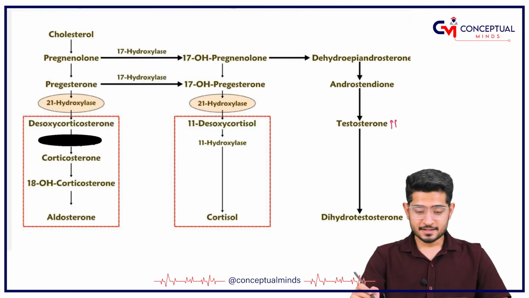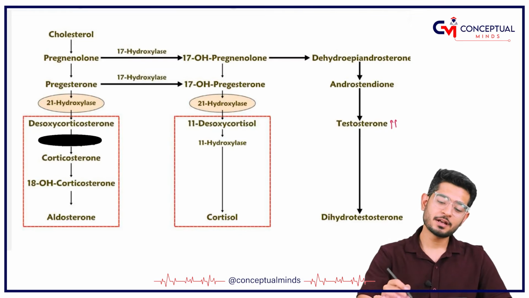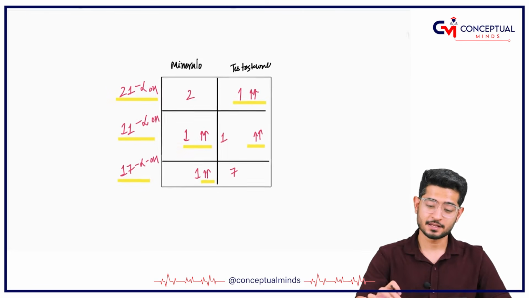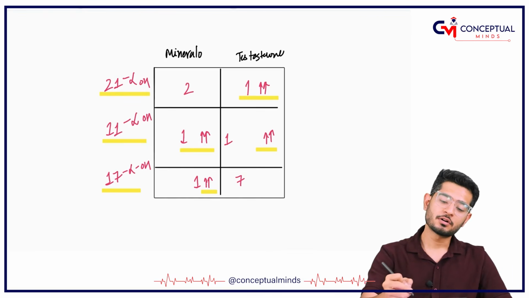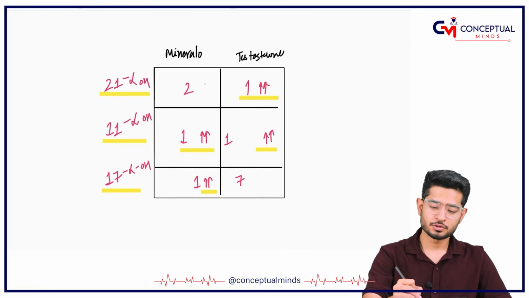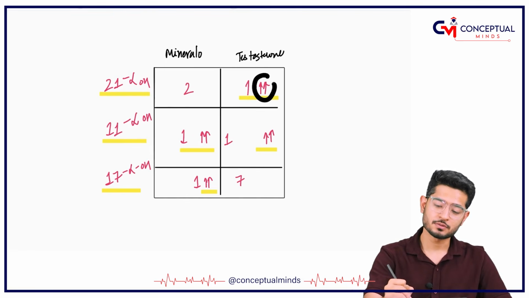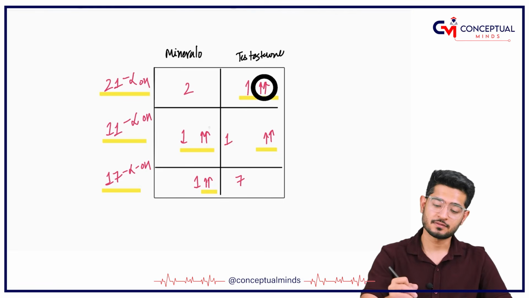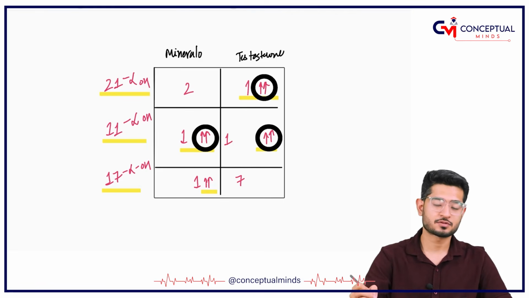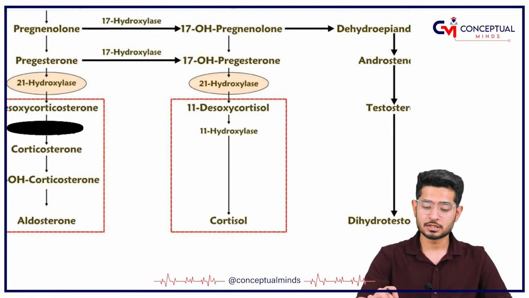So as I was discussing, let me revise this table. If you are having 21 alpha hydroxylase deficiency, then your mineralocorticoids are not going to show any change, but your testosterone is going to be increased. And then if you have 11 alpha hydroxylase deficiency, then of course both of them, the mineralocorticoids as well as testosterone, will be increased. Whereas if it is 17 alpha hydroxylase deficiency, only the mineralocorticoids will be increased.